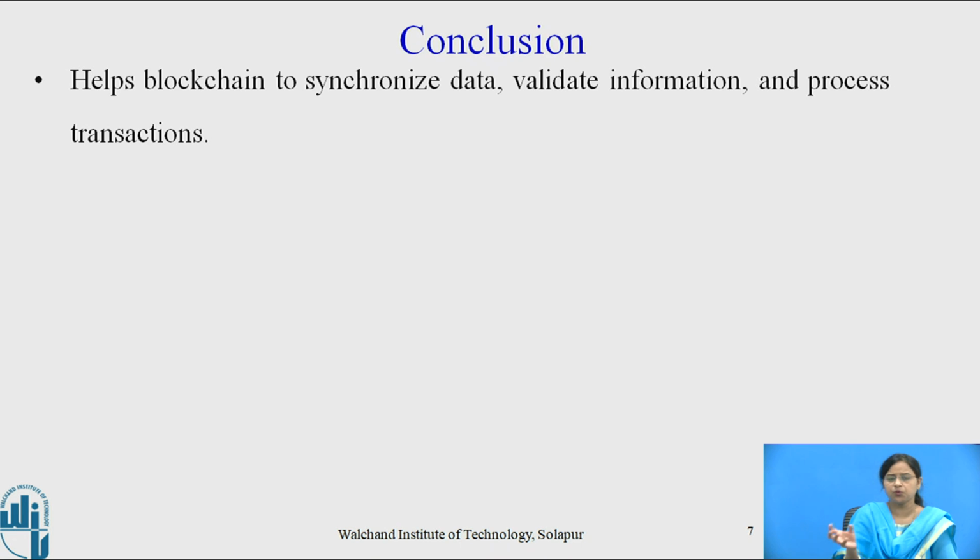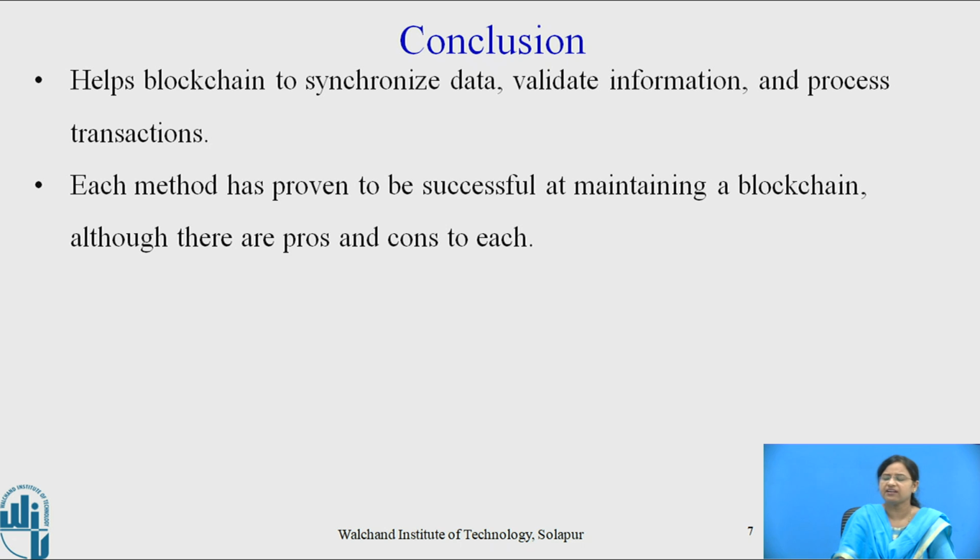As we have now studied both proof of work and proof of stake, we can say that both consensus mechanisms help a blockchain to synchronize data, validate information and process transactions. Each method has proven to be successful at maintaining a blockchain, although there are some advantages and disadvantages to both proof of work and proof of stake.